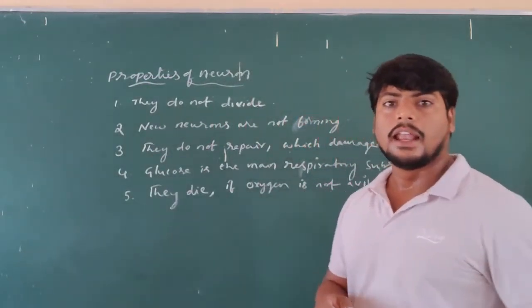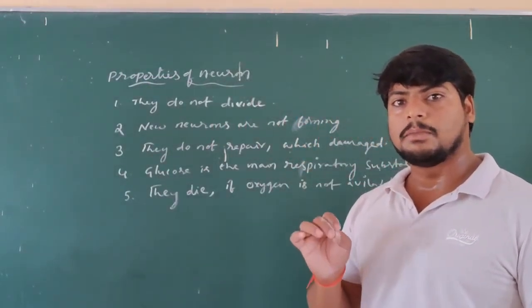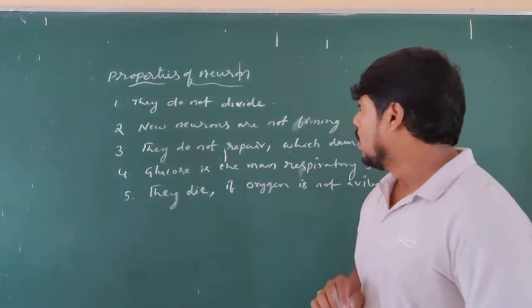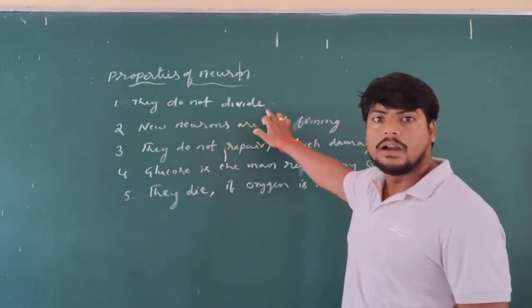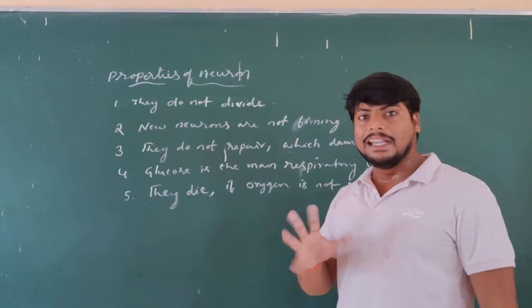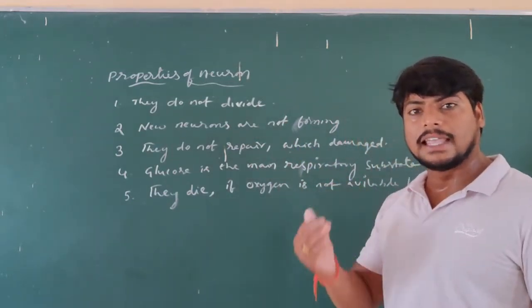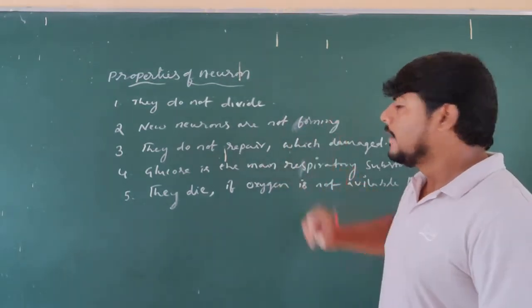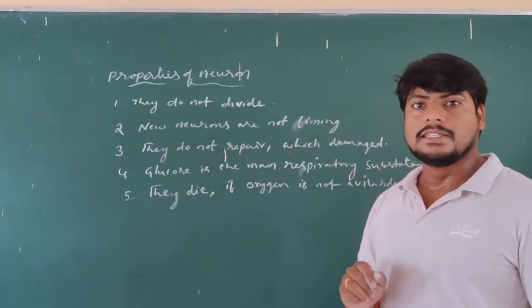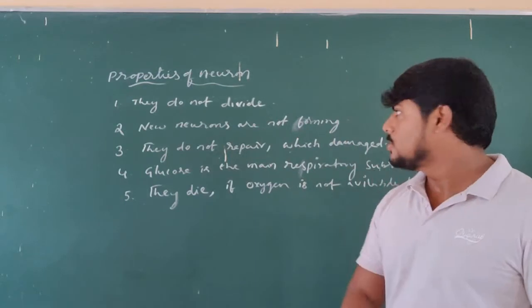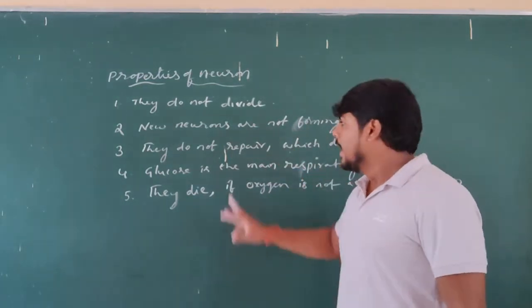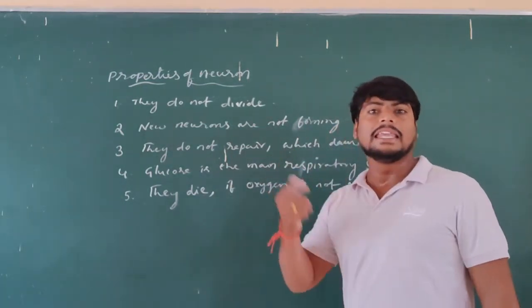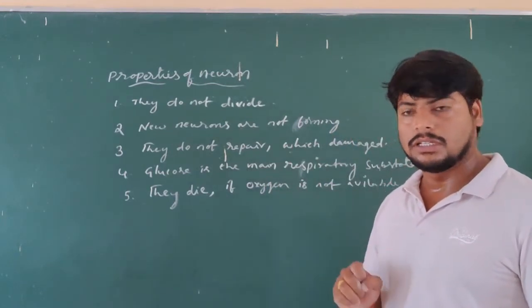So here nerve cells are exhibiting some important properties. What are they? They do not divide. Unlike the cell cycle occurring in somatic cells as well as germ cells, in nerve cells there is no cell division and no formation of new cells. And they do not repair in case they get damaged.